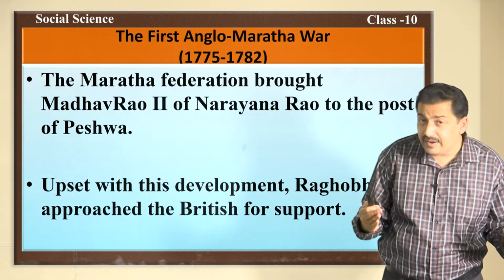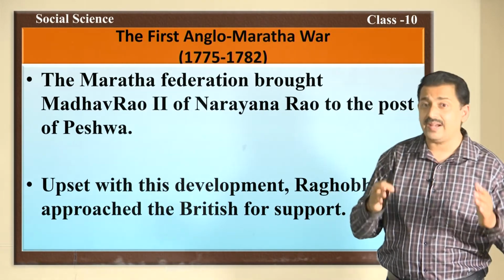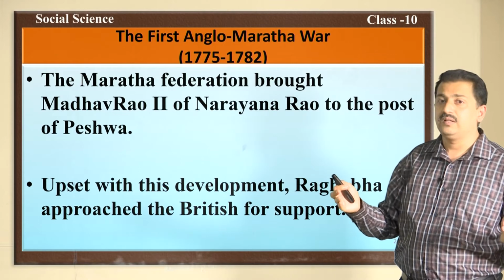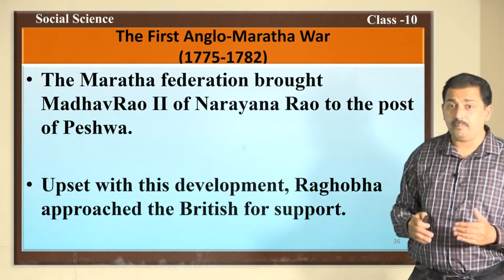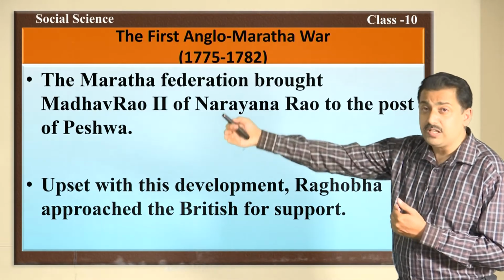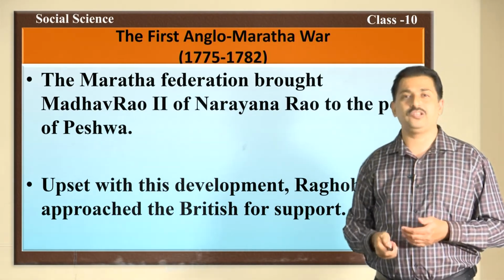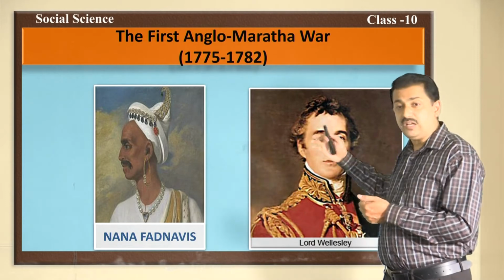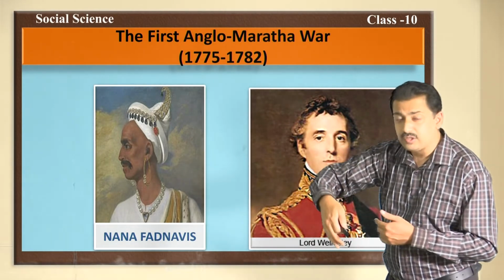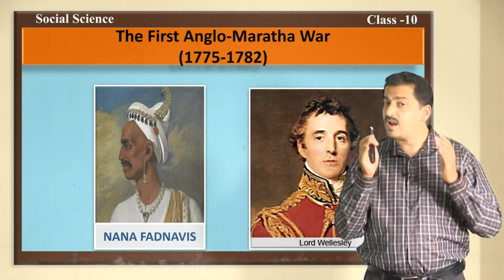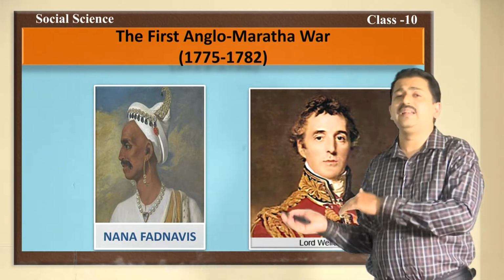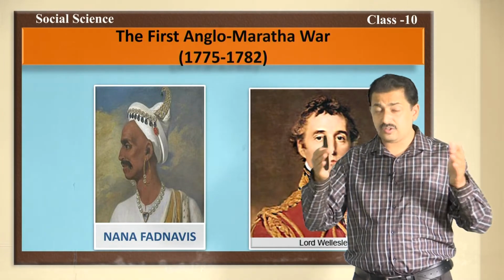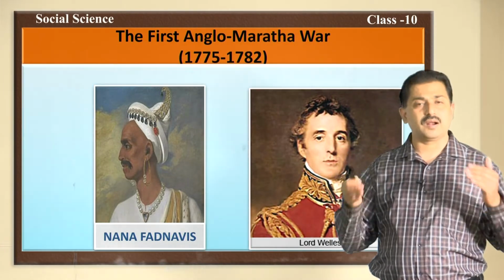The Maratha Federation brought Madhavrao II, son of Narayana Rao, to the post of Peshwa. Upset with this development, Raghoba approached the British for support, as I explained just now. So, the British, under Wellesley, agreed to support Raghunath Rao. Nana Fadnavis led the Maratha army and the British led the British army. So, this is called the first Anglo-Maratha war.